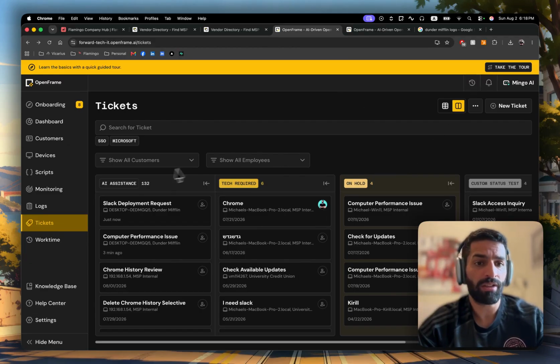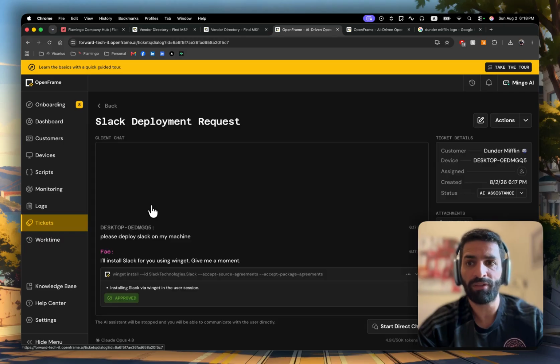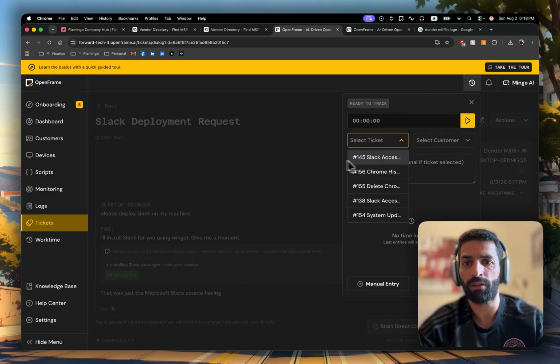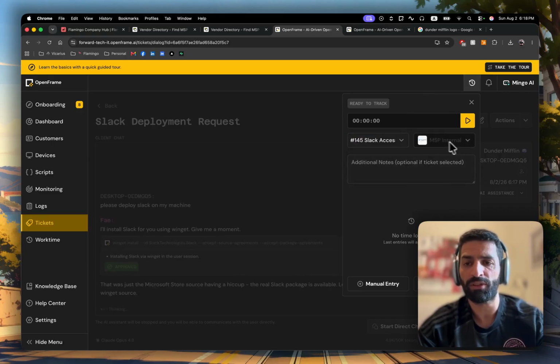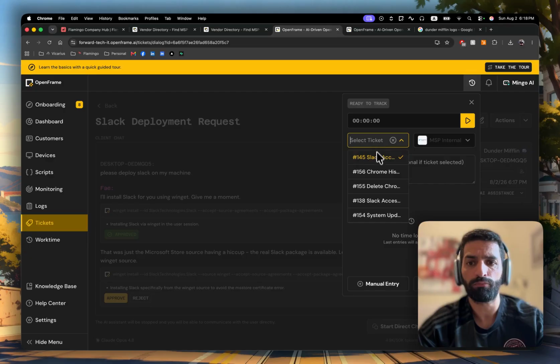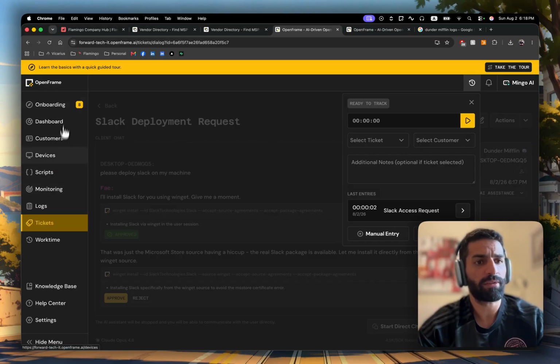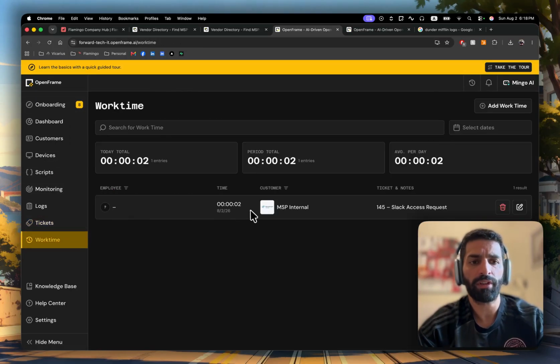And Faye, another important thing that we have here is that if you guys are tracking time for your engineers or technicians, they can also do that and select the ticket. So for example, if they're using this, select deployment and start tracking the time, and then you will have the time entry right here under work time.